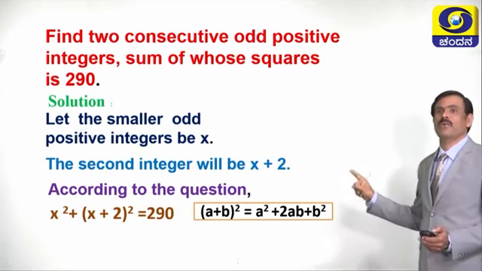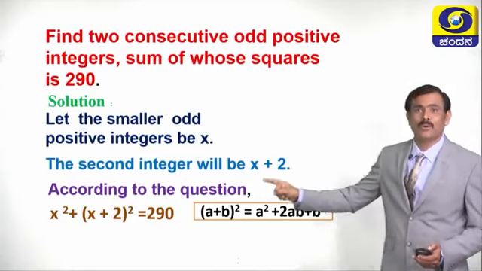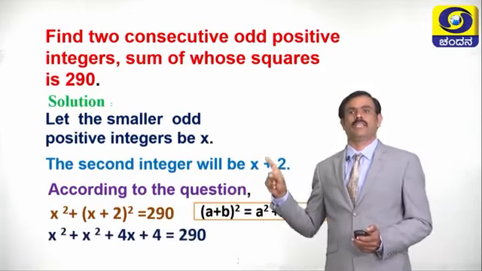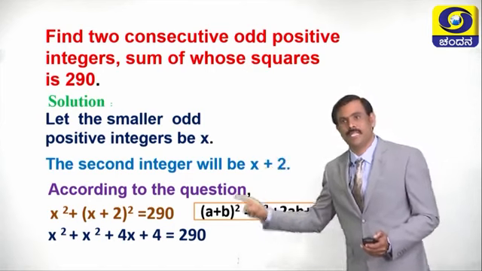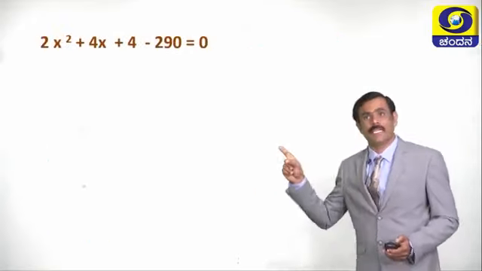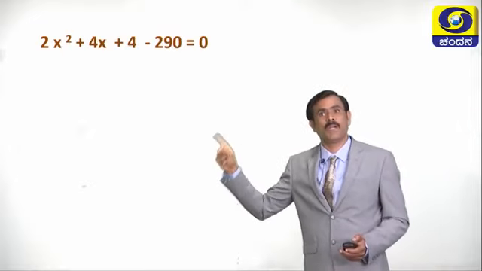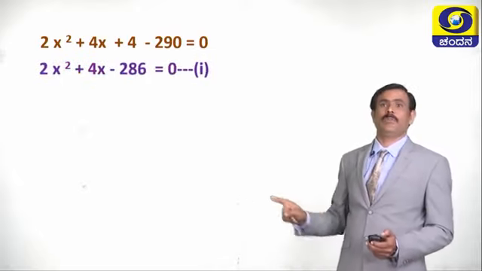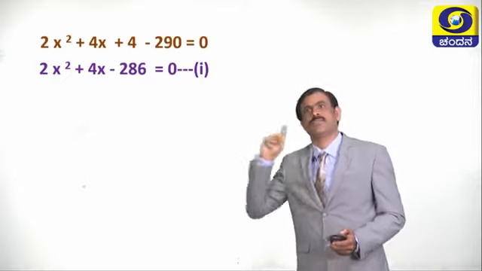(a + b)² = a² + 2ab + b². Now the equation becomes x² + (x + 2)² = x² + 4x + 4 = 290. Now shift 290 to the LHS, then it becomes 2x² + 4x + 4 − 290 = 0, which gives 2x² + 4x − 286 = 0.